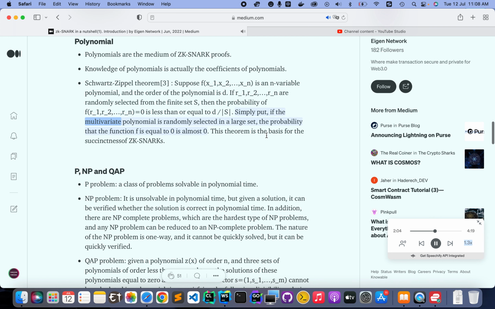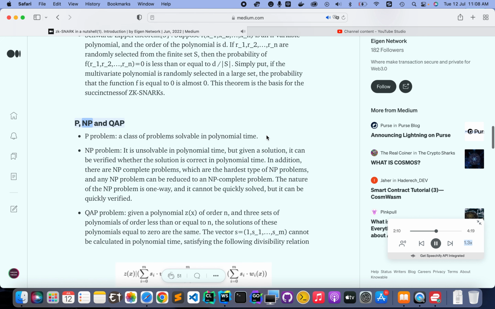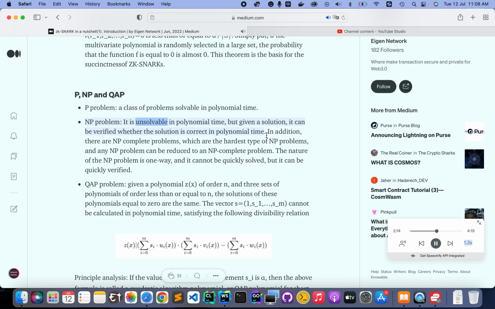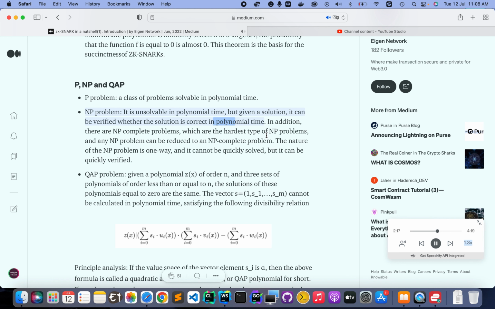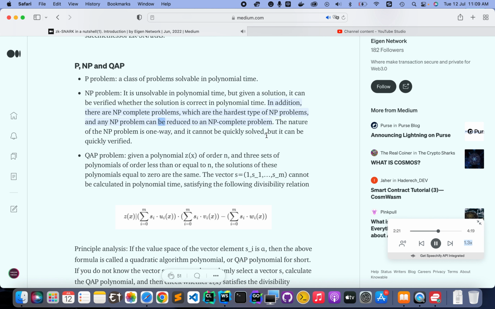Simply put, if the multivariate polynomial is evaluated at random points in a large set, the probability that the function f equals 0 is almost 0. This theorem is the basis for the succinctness of ZK SNARKs. P, NP and QAP. P problem, a class of problems solvable in polynomial time. NP problem, it is not known to be solvable in polynomial time, but given a solution, it can be verified whether the solution is correct in polynomial time. In addition, there are NP-complete problems, which are the hardest type of NP problems, and any NP problem can be reduced to an NP-complete problem.